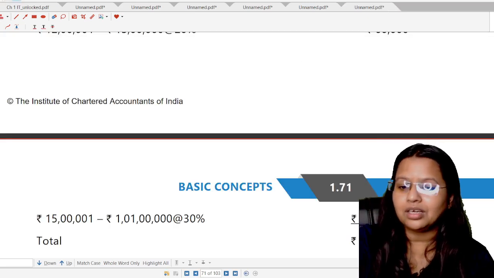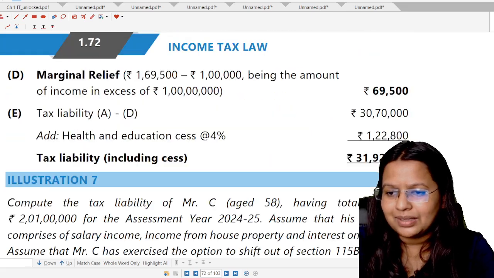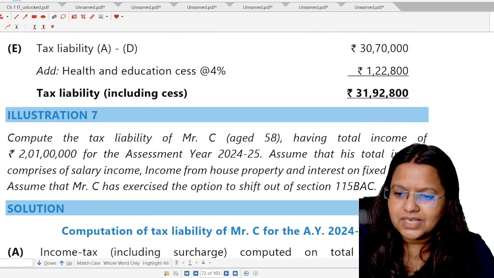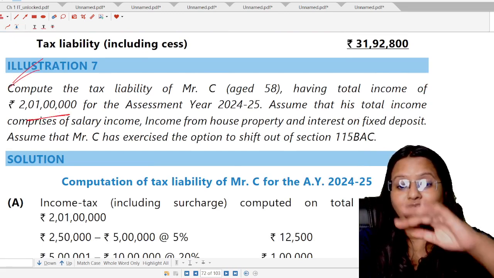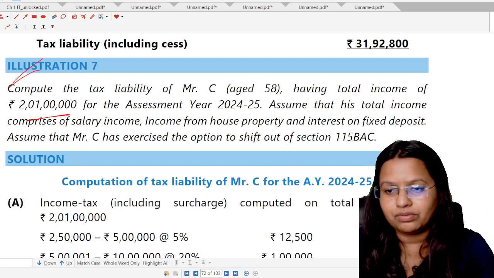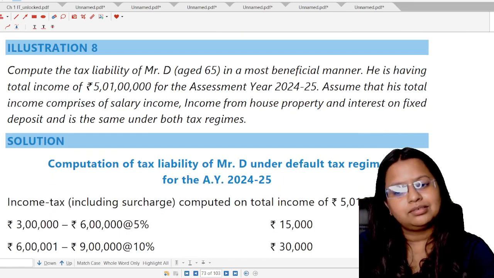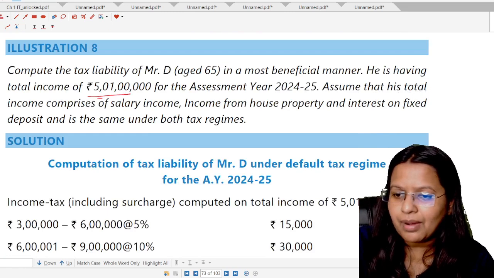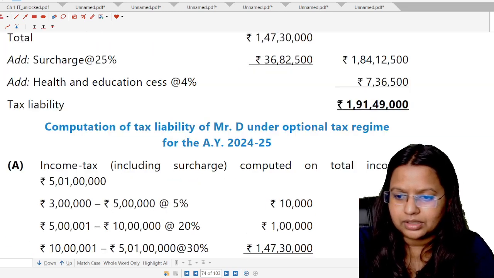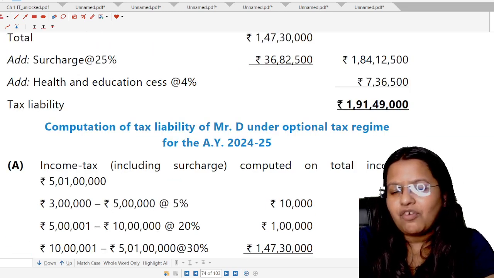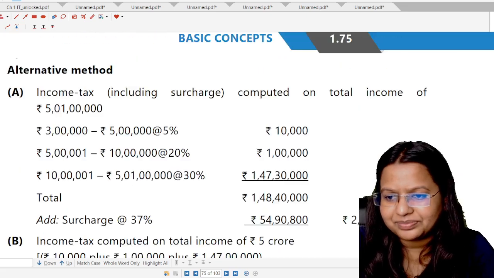Any query, any issue, you can ask me in the WhatsApp group or in the YouTube comment section also. Okay. Illustration number 7 is also your homework. It is the same. The income is 2 crore 1 lakh rupees. So you have to take the surcharge of above rupees 2 crore. Okay. Next is illustration number 8. Same. Now here the income is above 5 crore. So it means you have to take the surcharge of above 5 crore. Okay. What is the surcharge rate of above 5 crore? Can anyone tell me? Yes, 25%.